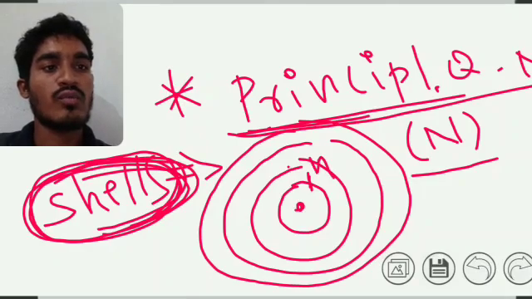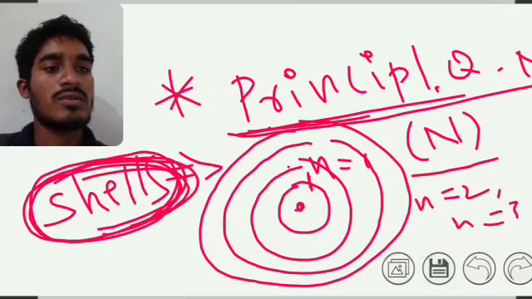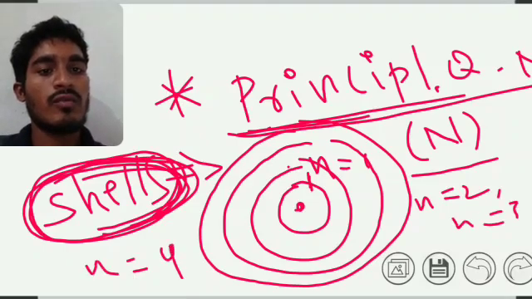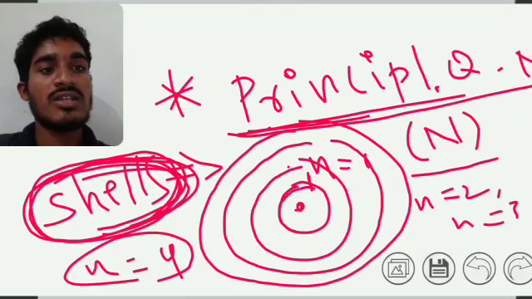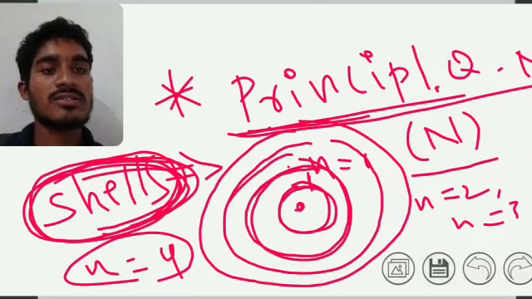The main shells are denoted by n, so n is equal to 1, n is equal to 2, n is equal to 3, or n is equal to 4. These are the main shells. As the number of shells increases, the atom size and nucleus size also increase, and the energy also increases.